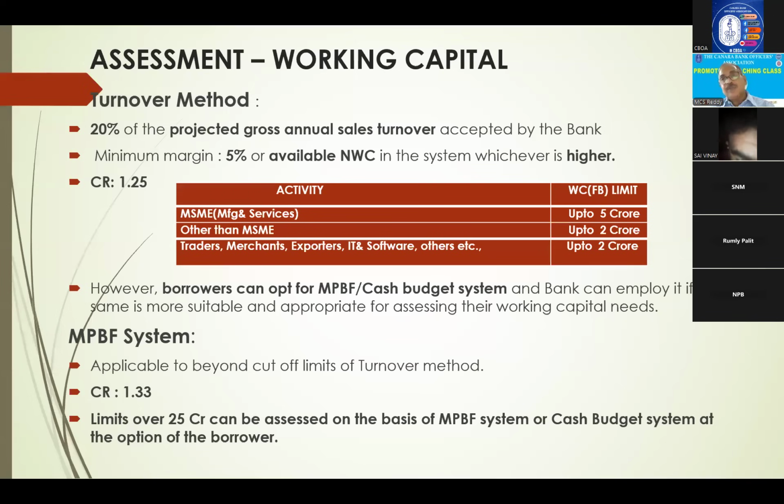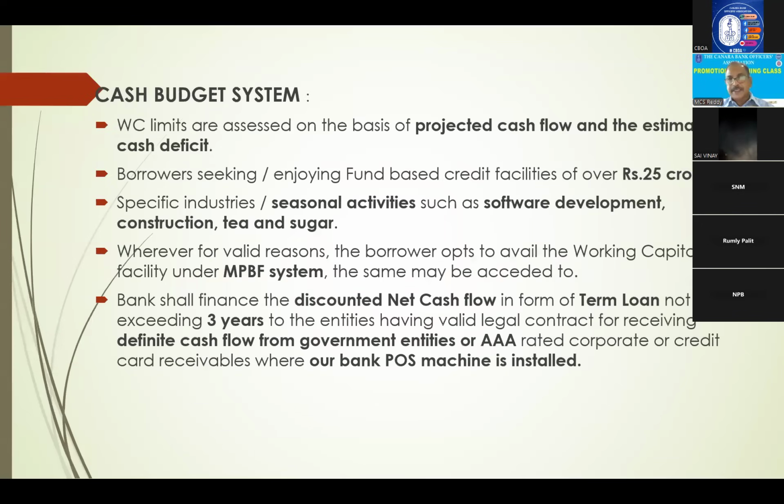Though it is eligible under the cash budget method, the borrower's option is there for MPBF. So that should be the answer. Don't immediately answer cash budget just because it is above 25 crores.